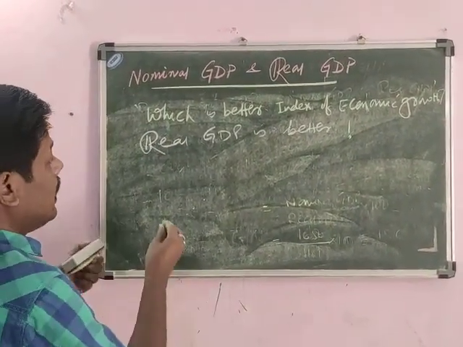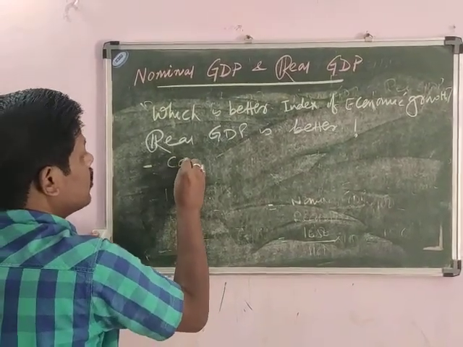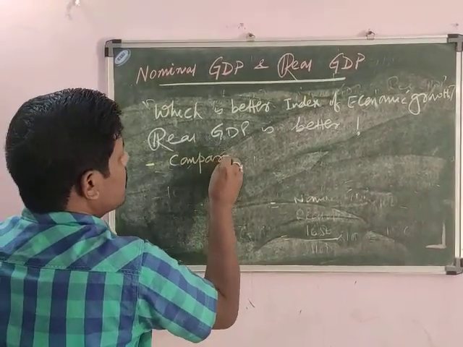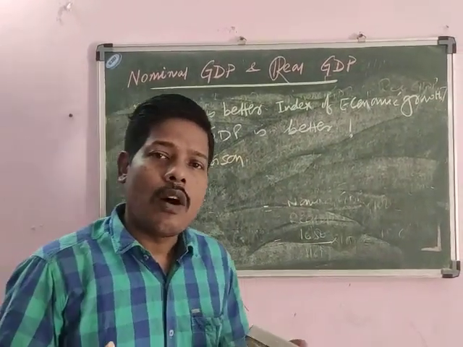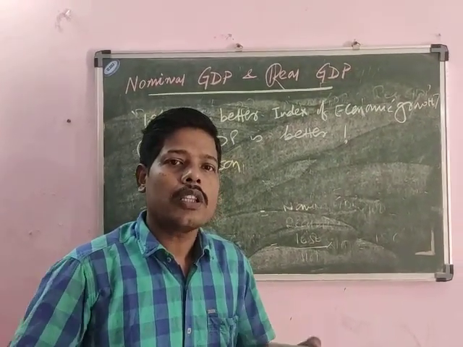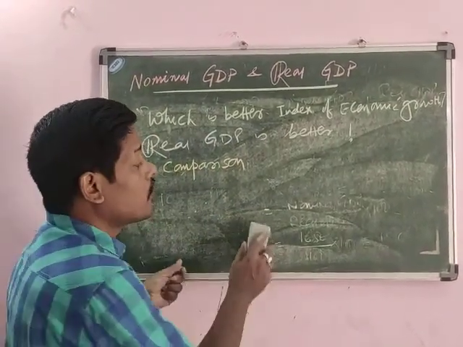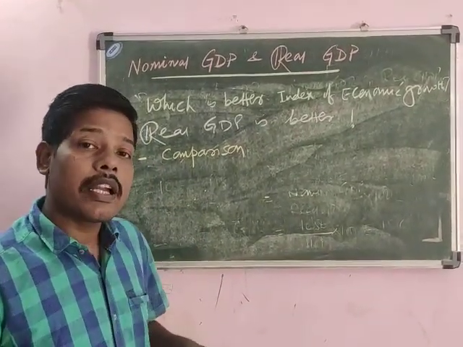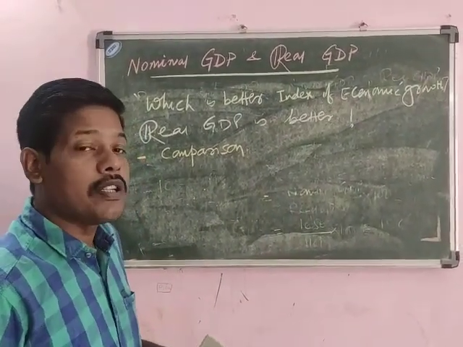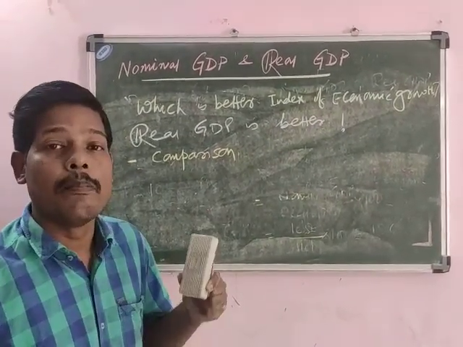It is better because of these four things. First is comparison. If we make the comparison over the period of years, that is comparison of GDP of the same country over different years, or we can make international comparison, that comparison of GDP of different countries, then real GDP will be better one.